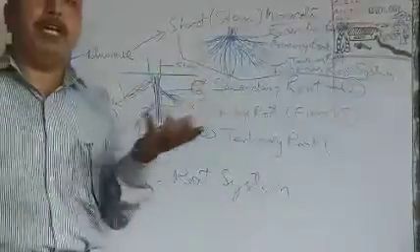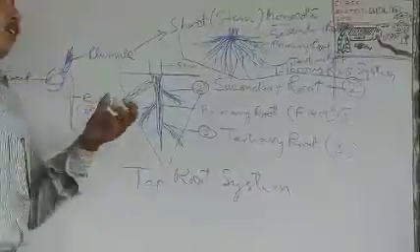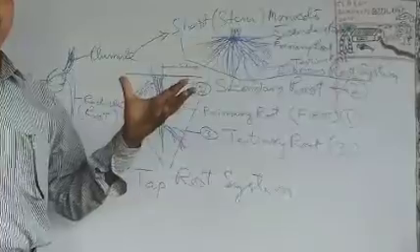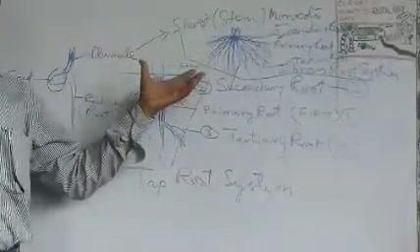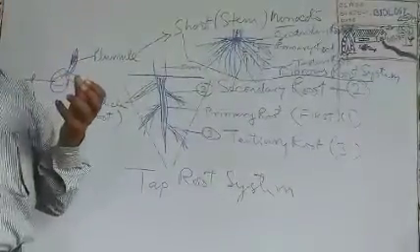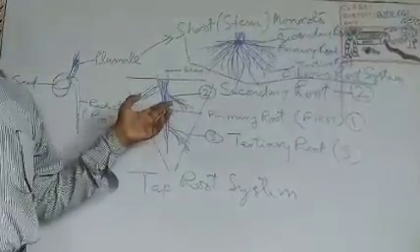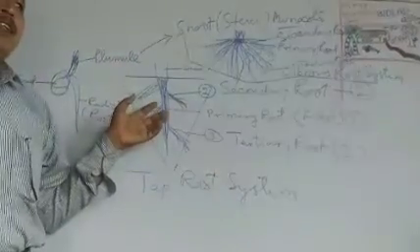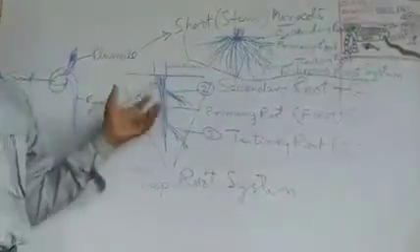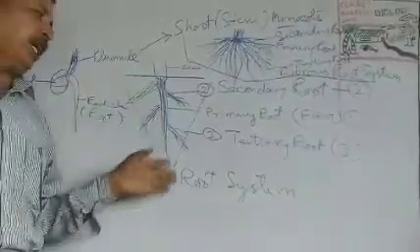If a banana has parallel venation in the leaf lamina, what kind of root system? Fibrous root system. Paddy, wheat, grasses, bamboo, and maize, a common plant these days, all these have a fibrous root system. And say mango, and last day I showed you brinjal seeds, brinjal, and all the pulses, pea, they have a taproot system, right?